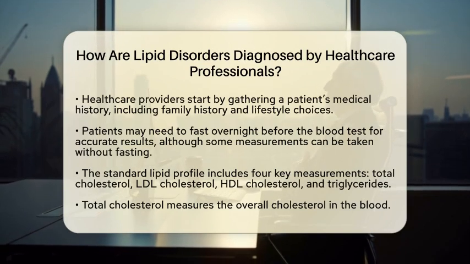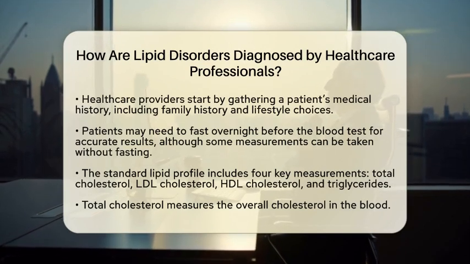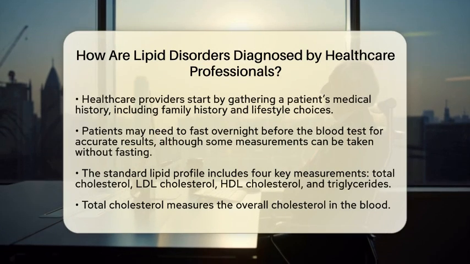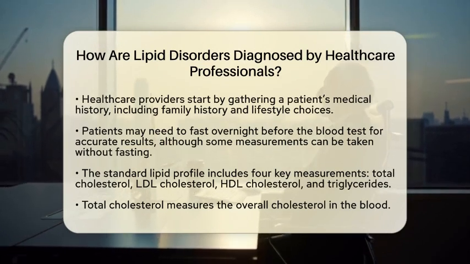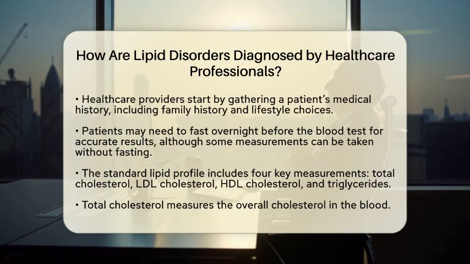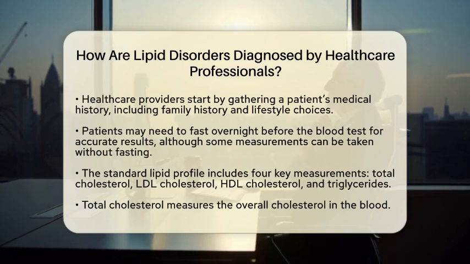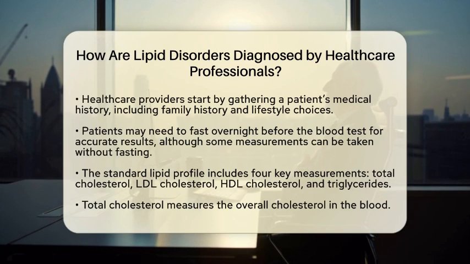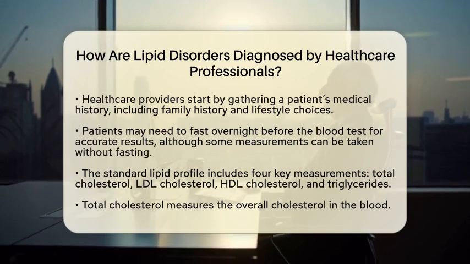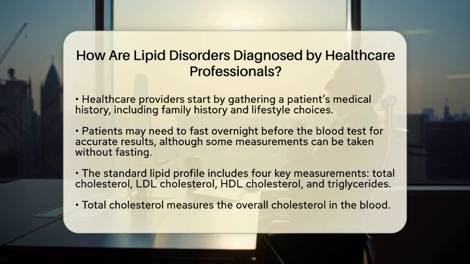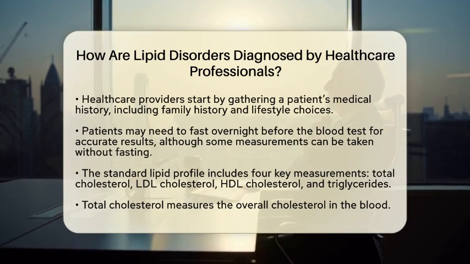The process usually begins with a healthcare provider asking about your medical history. They will want to know if there is a family history of cardiovascular disease, your lifestyle choices like diet and exercise, and any symptoms you might have. To ensure accurate results, you may be asked to fast overnight before the blood test. However, some lipid components can be measured without fasting.